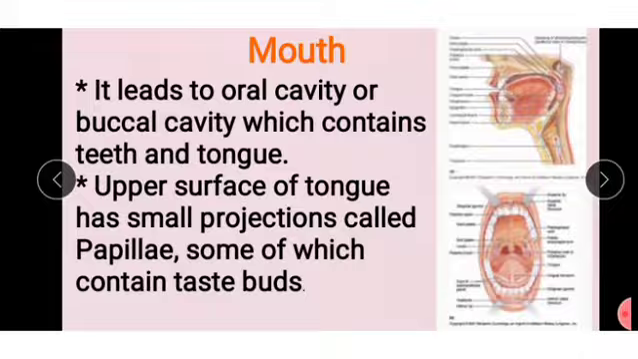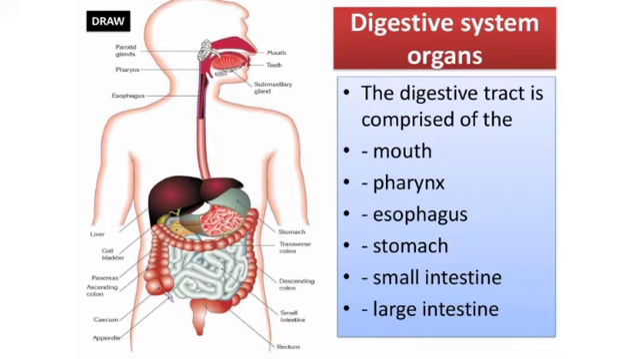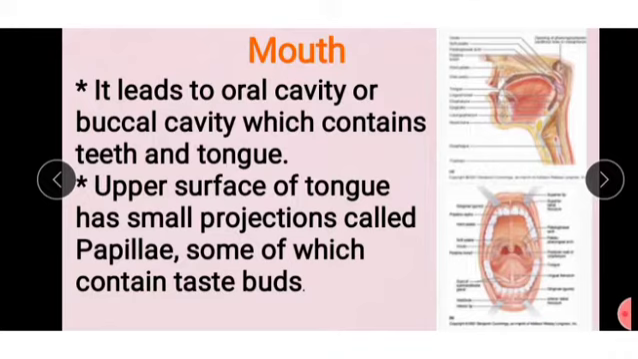See here, digestive system organs like mouth, pharynx, esophagus, stomach, small intestine and large intestine. We will learn one by one. First one, mouth. We already know about that. The digestive system starts with the mouth.